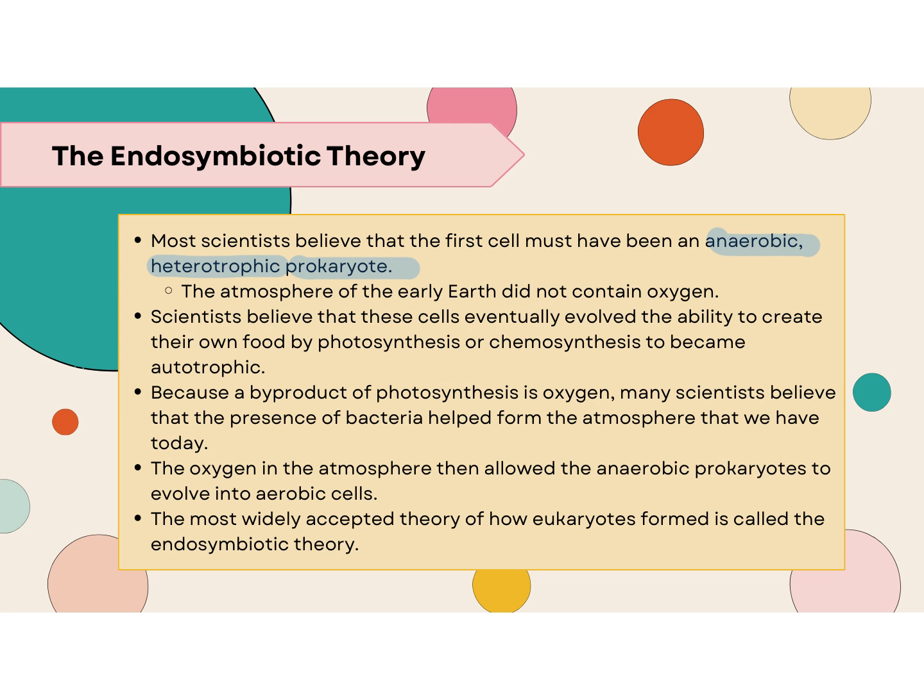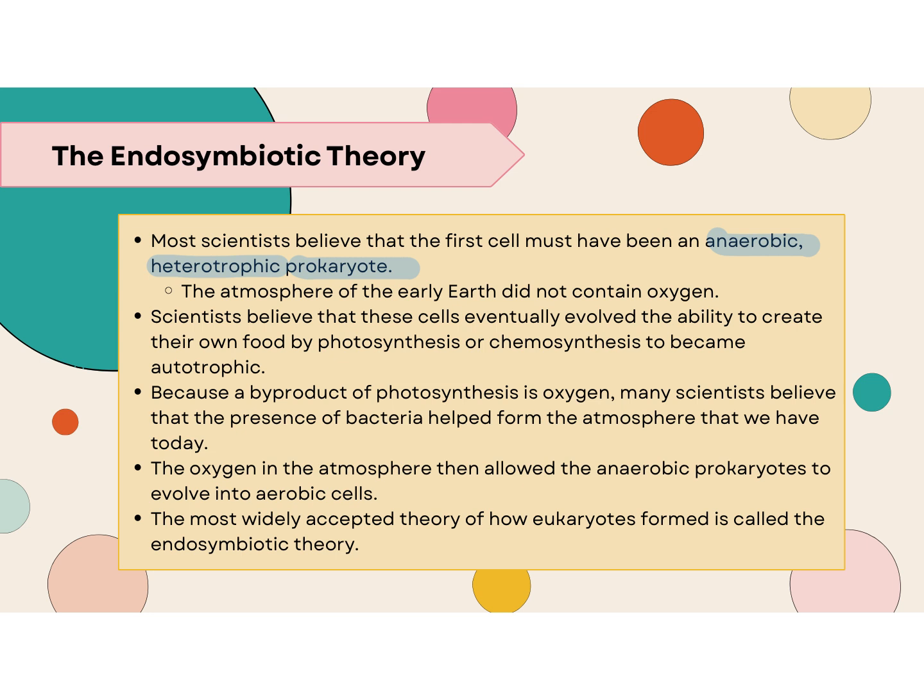They are heterotrophic. Remember, we talked about heterotrophs in the first part of this unit. So these are consumers. These are organisms that can't make their own food. And then that other word, anaerobic, actually means without oxygen. So aerobic would refer to a process that has to have oxygen, and then anaerobic is one that can take place without oxygen. So most scientists believe that the first cell must have been one that could survive without oxygen, had to consume its nutrients, and was made up of cells that did not have a nucleus.